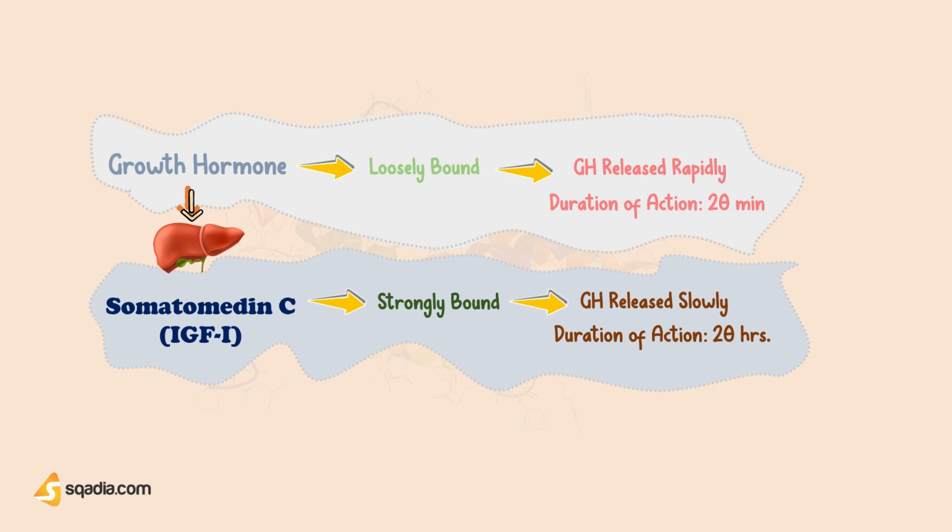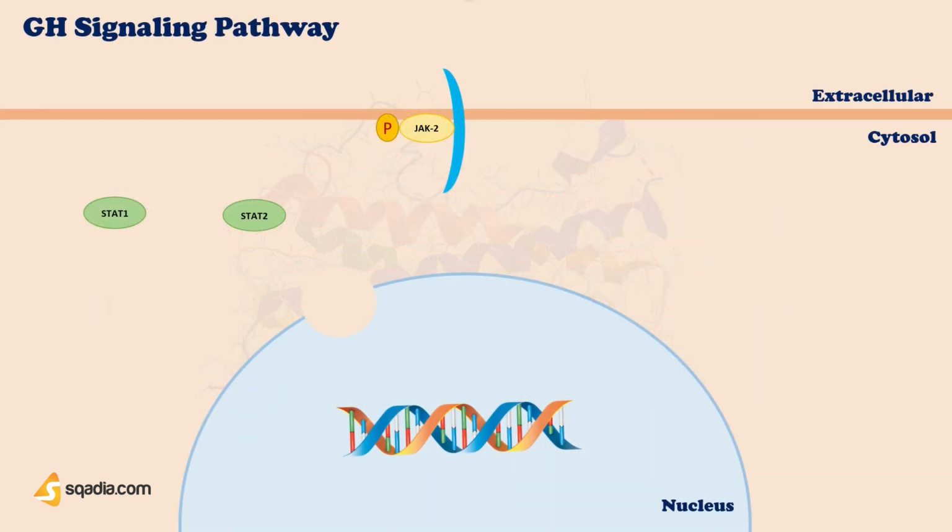Now, let's have a look at how growth hormone actually works. Well, the growth hormone binds to specific receptors on the surface of multiple target tissues. Growth hormone receptor is a transmembrane receptor belonging to the cytokine receptor family.